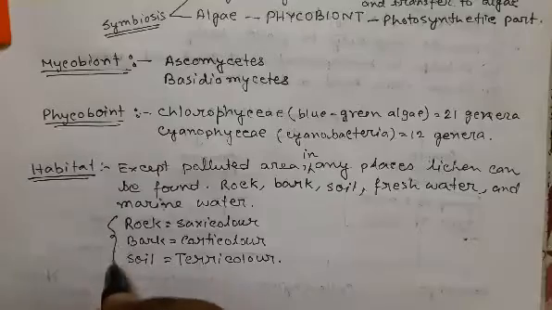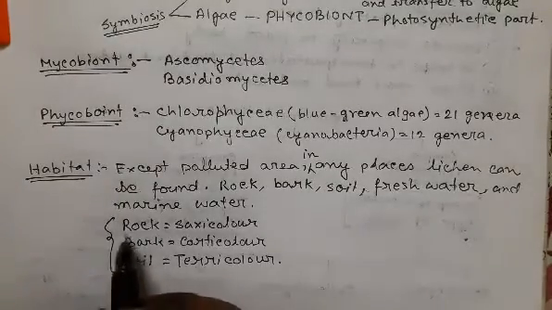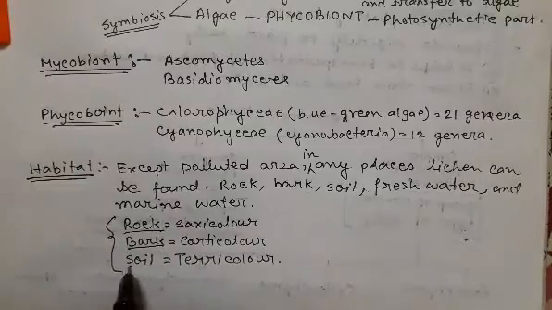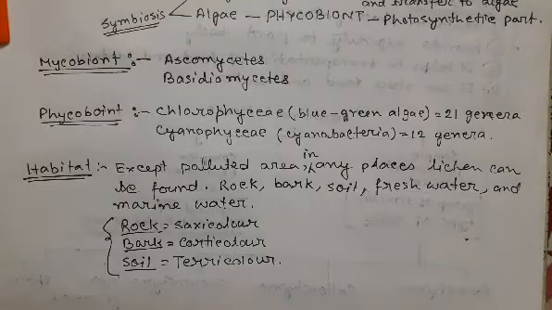So these are different types of lichen. They can be found on the rock, on the bark, and on the soil. So these are the general characters present in the lichen.